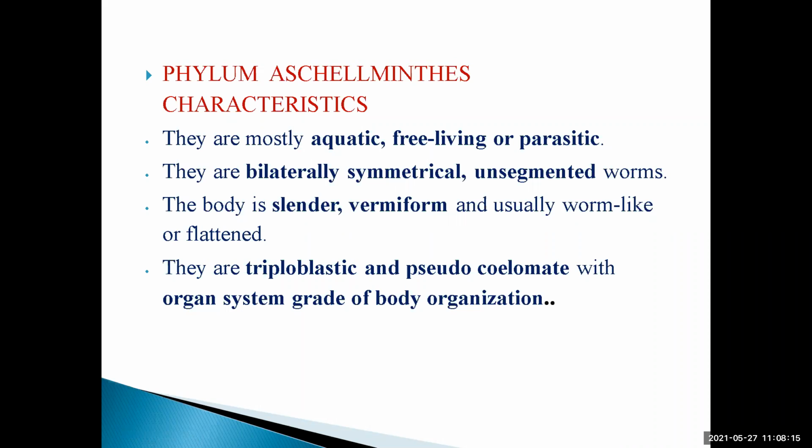Ectoderm is the outermost, mesoderm the middle one, and endoderm the inner one. So with the three layers, when the new young ones are developed, that is known as triploblastic. So all the Aschelminthes are triploblastic in nature and pseudocoelomate.